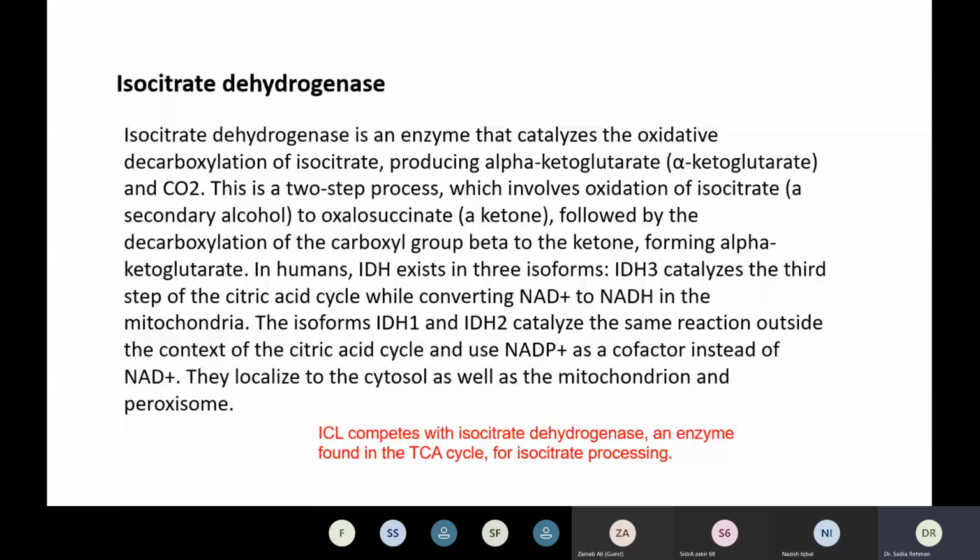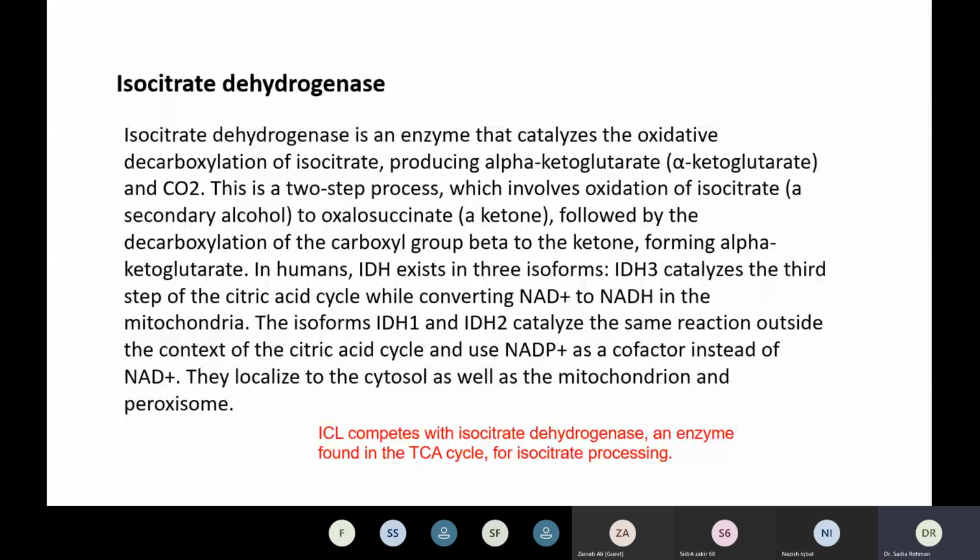Whenever it is required. This is a two-step process which involves oxidation of isocitrate secondary alcohol to oxalosuccinate, a ketone, followed by the decarboxylation of the carboxyl group beta to the ketone forming alpha ketoglutarate. That means there are two steps. What happens in the first step? Oxidation of isocitrate occurs, and it forms oxalosuccinate, so a ketone is formed. When this ketone is formed, it then undergoes decarboxylation and is converted into alpha ketoglutarate.